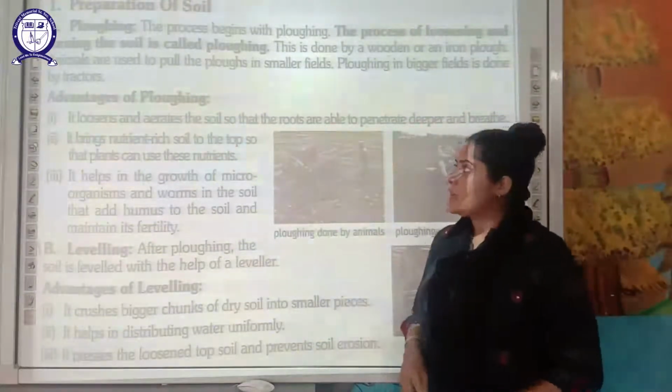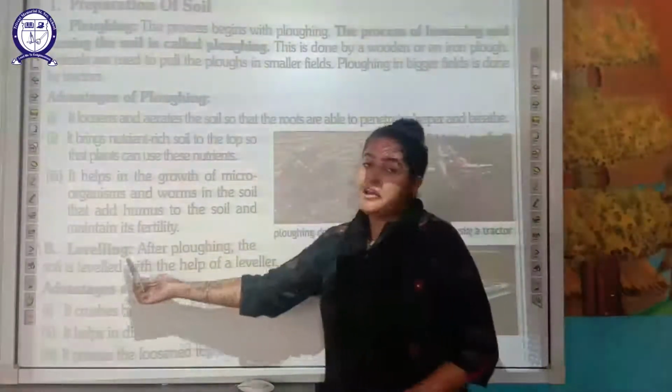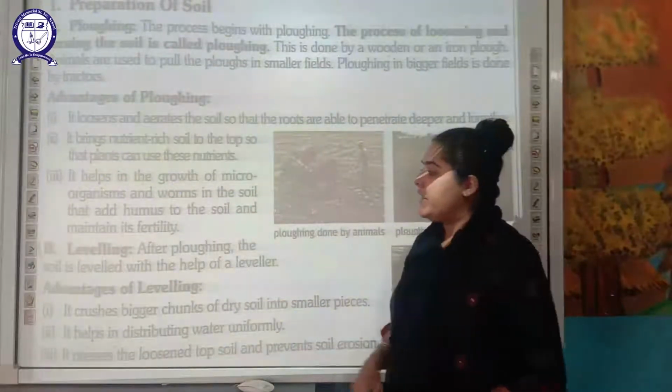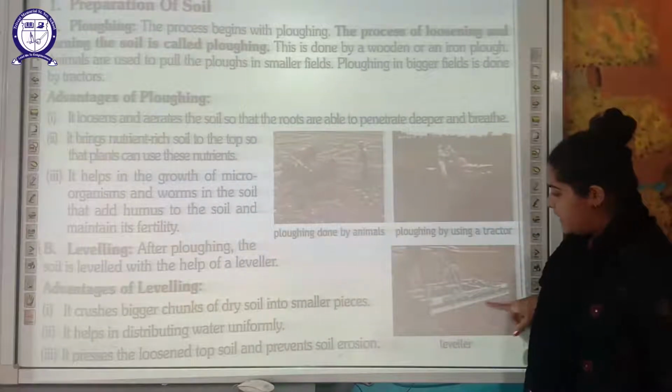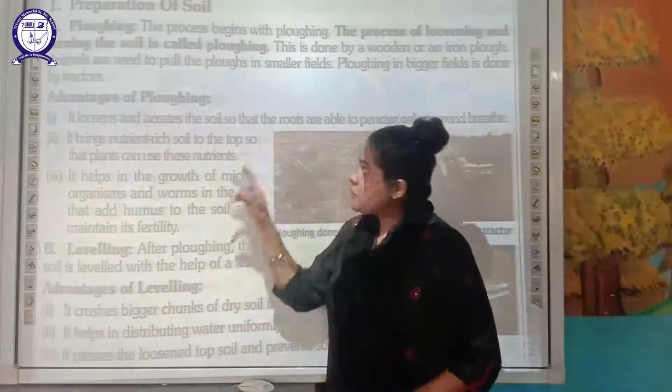You must remember that. Next step in the preparation of the soil is leveling. After plowing, the soil is leveled with the help of a leveler. So here leveling is done after plowing. You can see here, this is a leveler. It is attached to a tractor. So this is the next step in preparation of soil.